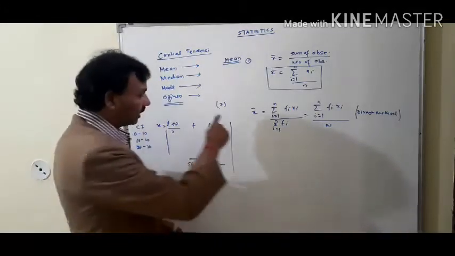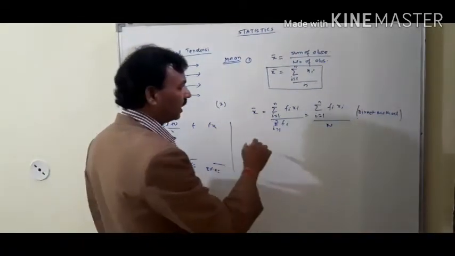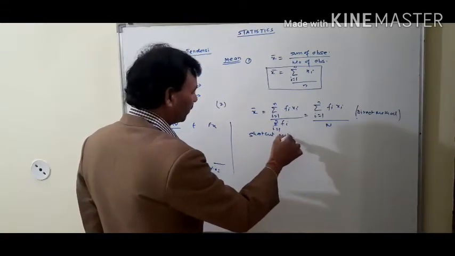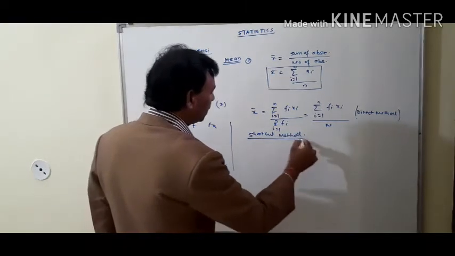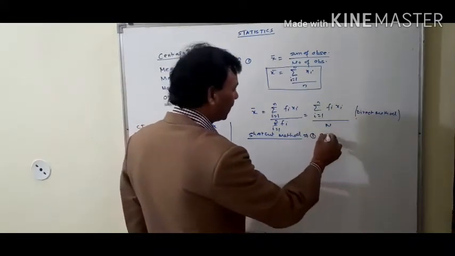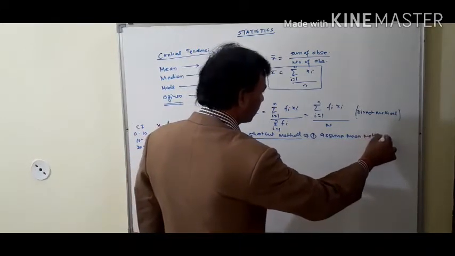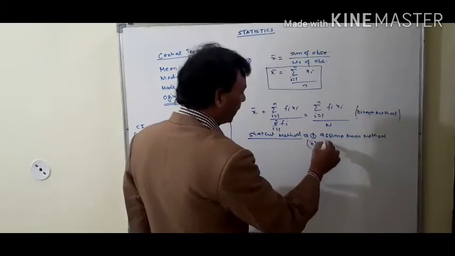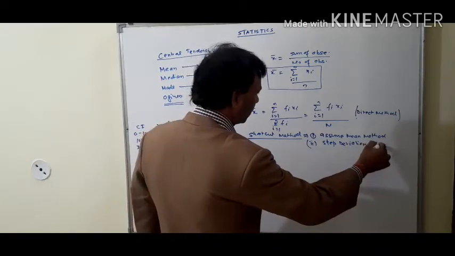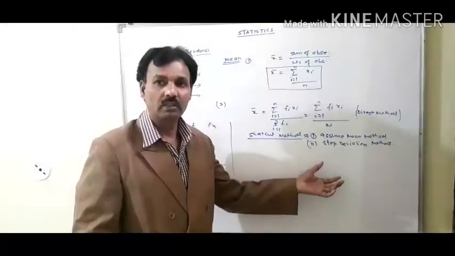Now, this is the first method, known as the direct method. The next method is known as the shortcut method. The shortcut method has two types of methods. First is the assume mean method, and second is the step deviation method. Both methods are very simple and very important.